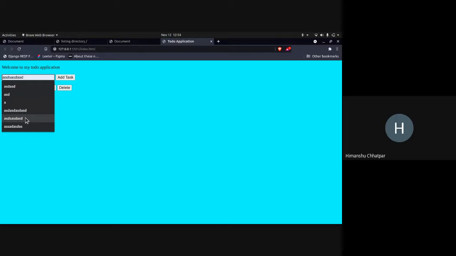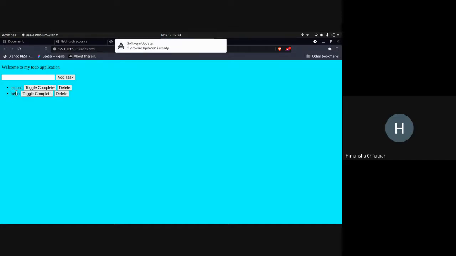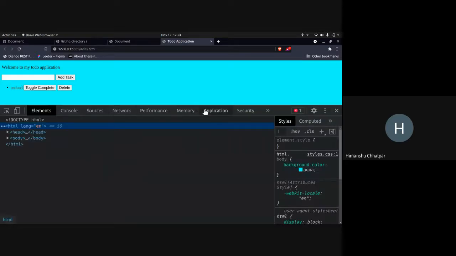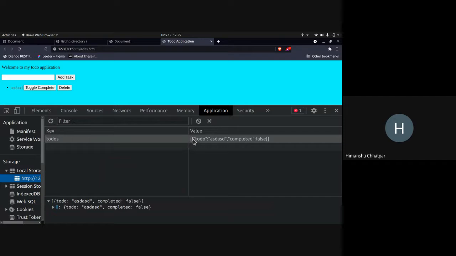For this you need to know DOM manipulations. If I add hello, it is added. I can toggle this as complete. If I toggle, I can create a strike. What this is essentially doing is checking if this is either true or false. If the task is completed, it gets a strike. If it isn't, you don't see a strike, and then I can delete it. I've implemented local storage features too. In local storage, you can see from here: go to Application, Local Storage.